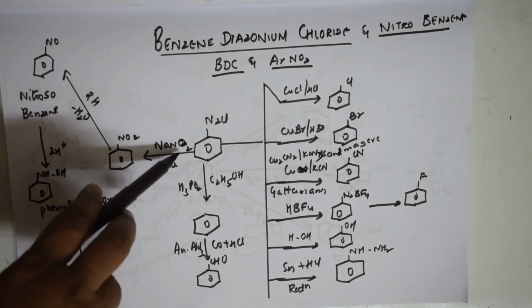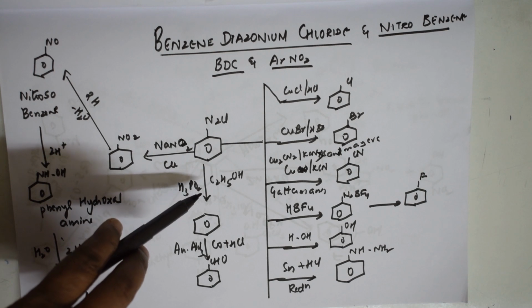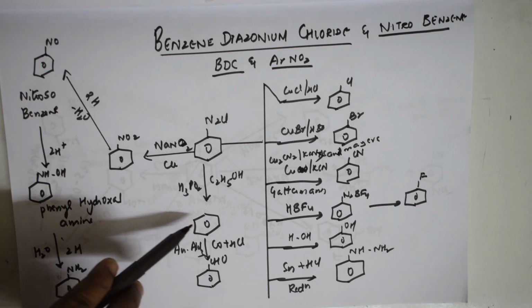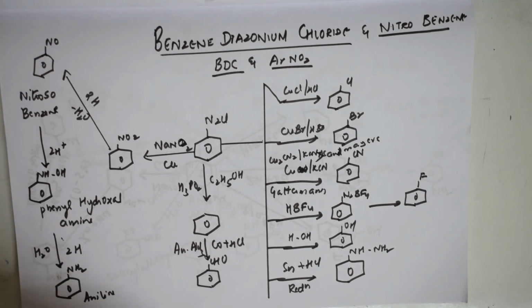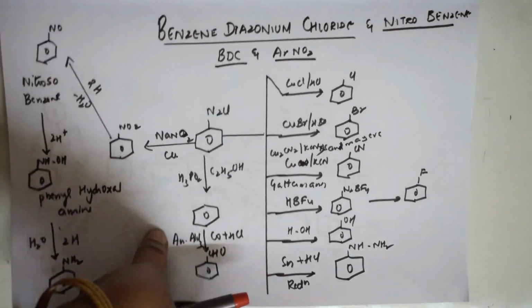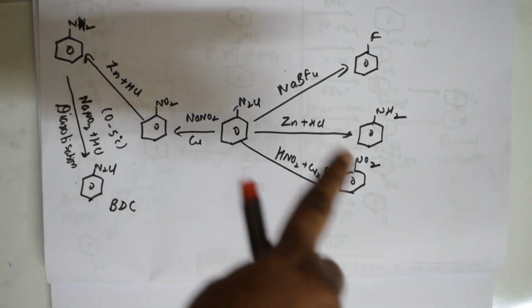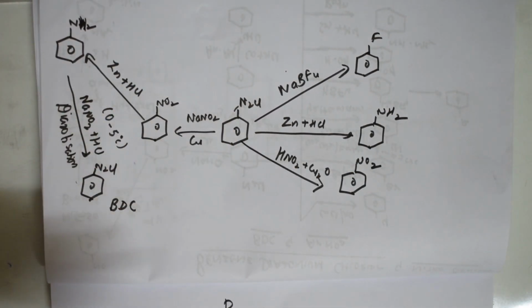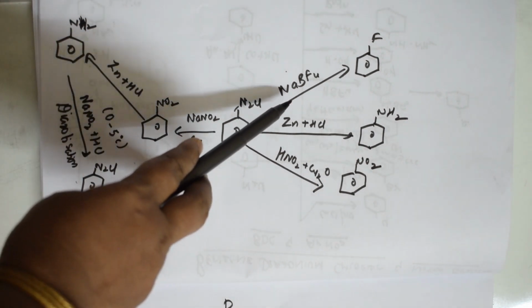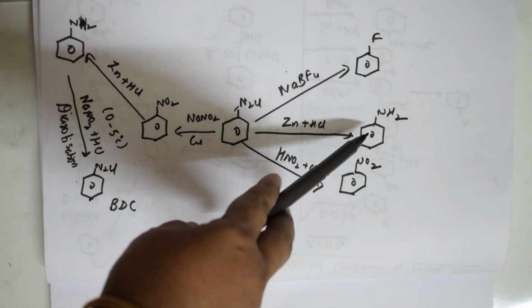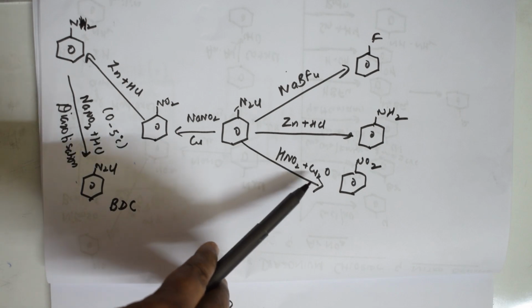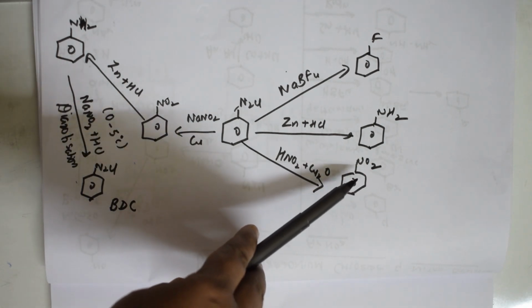Yes. So this conversion includes a lot of understanding. Next, BDC, I have used ethanol as a solvent and converted it to benzene. Benzene further, if I use anhydrous AlCl3 and CO, HCl, I can convert it to benzaldehyde. Isn't it very useful for you all? Some more from my side. Now further, BDC, you have all the possible things. Earlier, when I prepared fluorobenzene, I used HBF4. Now I am using sodium borofluoride, then zinc plus HCl, because with a metal, reduction reactions will happen. With HNO2, nitrous acid, and copper oxide, I get nitrobenzene, NO2.